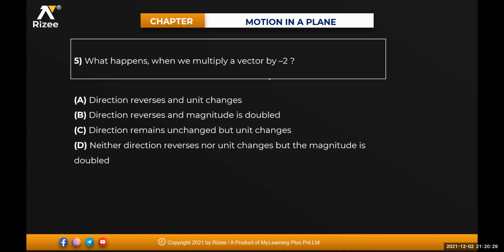Option C: direction remains unchanged but unit changes. Option D: neither direction reverses nor unit changes, but the magnitude is doubled. See, negative sign reverses the direction. So if we multiply a vector by -2, the magnitude of the number is how much? 2, isn't it? So if I'm multiplying with 2, it is getting doubled. That means the direction will get reversed and the magnitude is getting doubled. Second option will be correct.